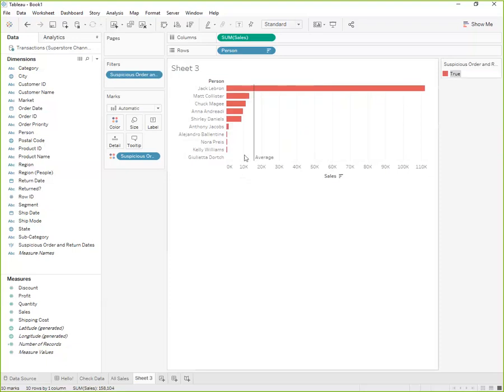Okay, so looks like all but 2 of my managers had sales that were returned and were suspicious, but Jack LeBron is just blowing everybody else out of the park with his suspicious returns. Okay, so the overall average here is almost $16,000, but Mr. LeBron had over $112,000 in suspicious returns. So not looking too good right now.